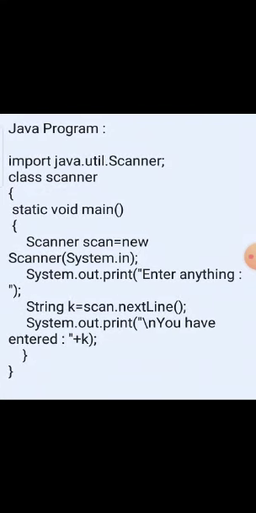But how can we write a program using Scanner in Java? The format of this program starts with import.